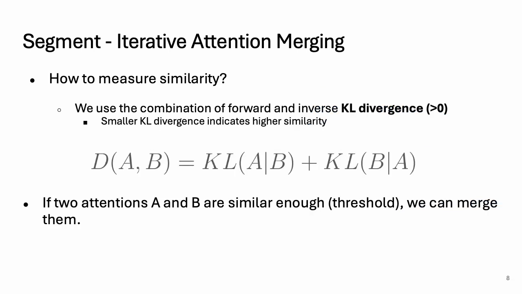The merging process uses specific similarity criteria. Because attention maps are valid probability distributions, we can use distance metrics for probability distributions to measure similarity between attention maps. In this paper, we use KL divergence. Specifically, we use a combination of forward and inverse KL divergence because KL divergence is an asymmetric measure of distance. A smaller KL divergence indicates higher similarity.